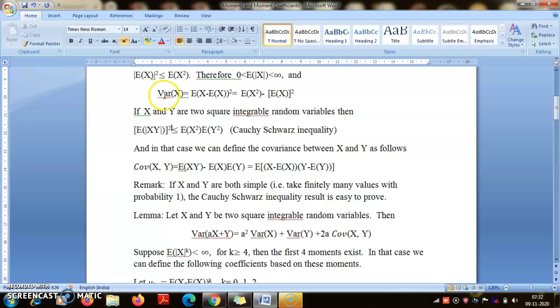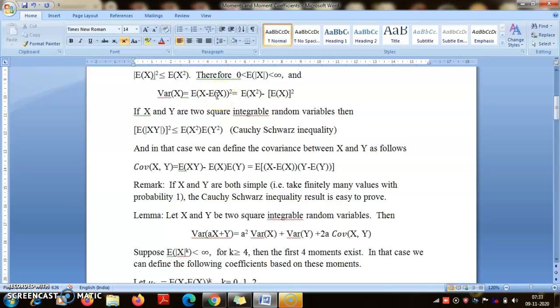Okay, so a large variance of X indicates what? That some of the values of X are far away from the mean, either above or below. And variance of X equal to 0 will imply that the expectation of this non-negative number, because this is a square, is equal to 0, and then the only interpretation is that that non-negative number is a constant with probability 1, so X is equal to expectation of X with probability 1.